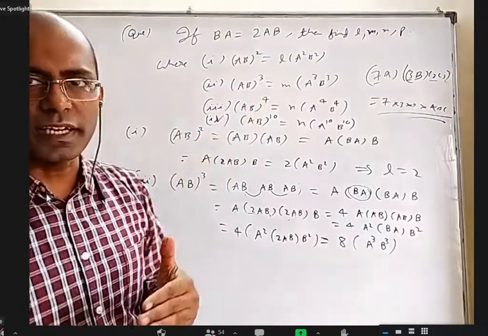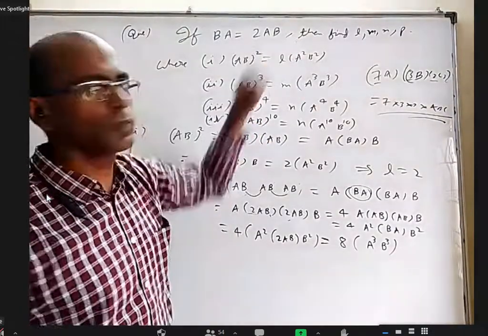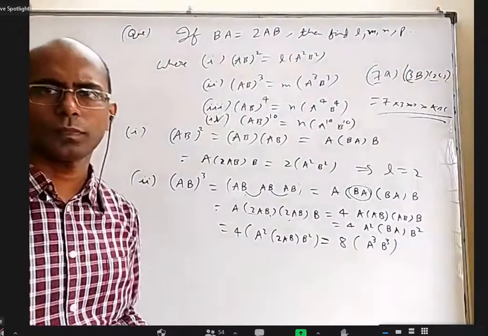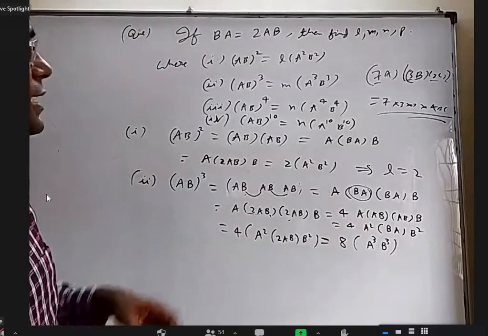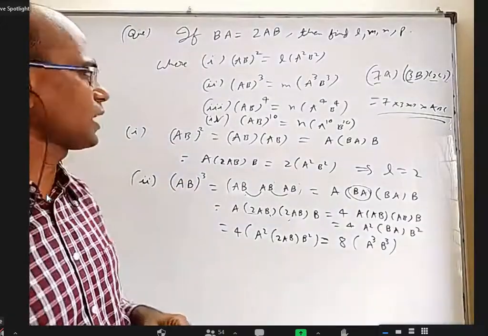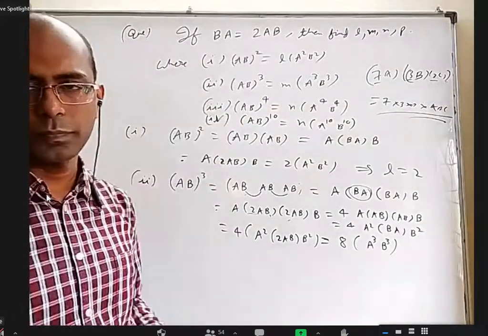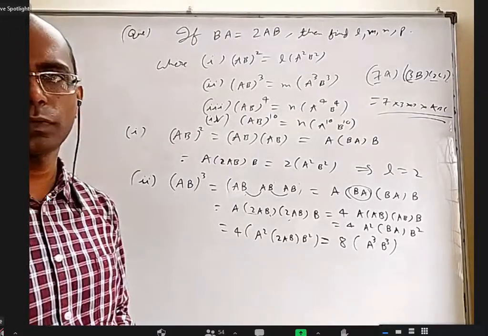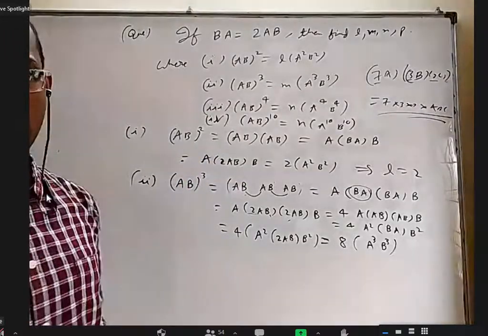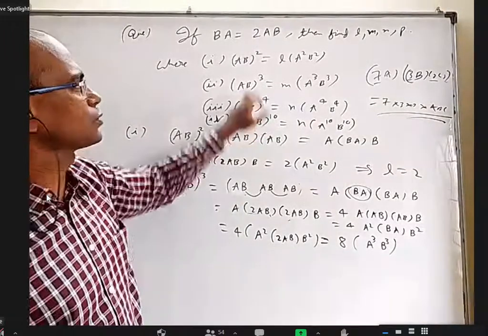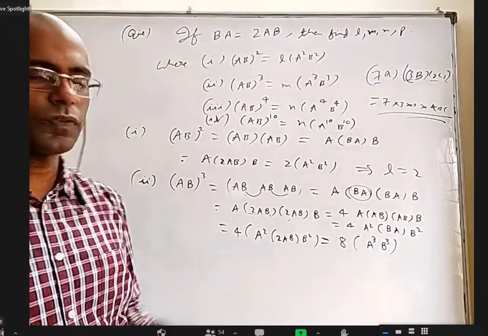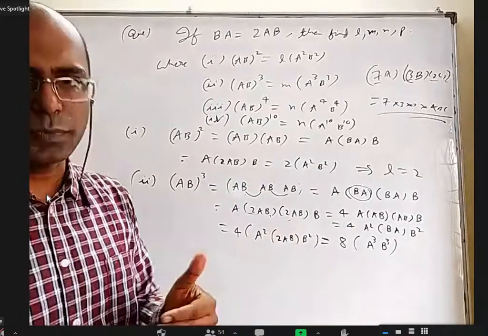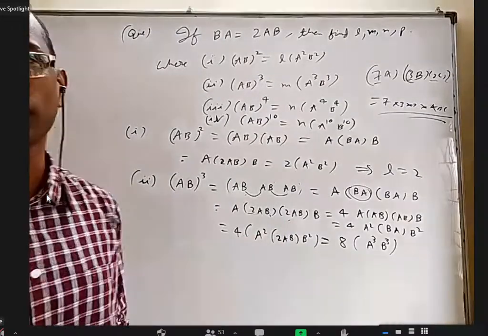Tell me, in your first attempt, how many times did you use this formula? 3 times. In the second attempt of that further solution, how many times did you use this formula? 2 times. And in the last go of that, how many times? 1 time. So first step you got 2 cube common. The next step you got 2 square common. In the next step 2 common.